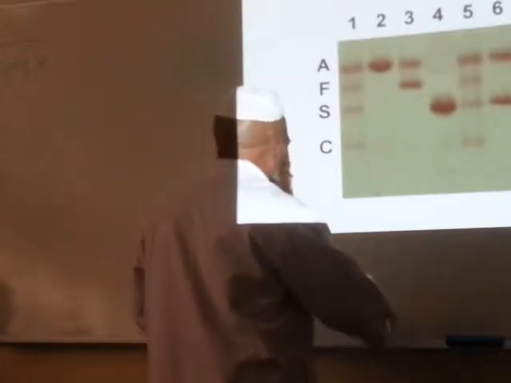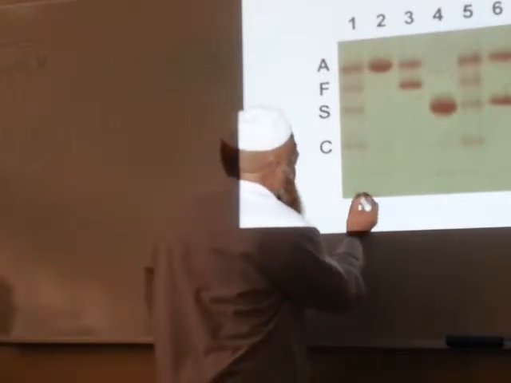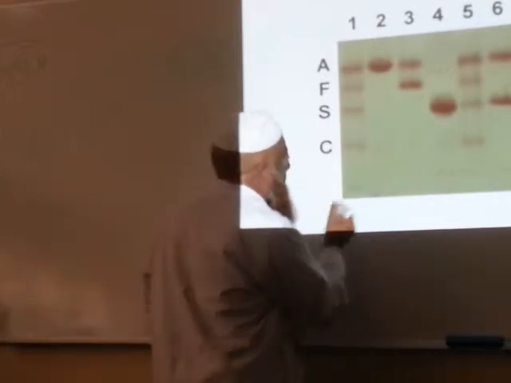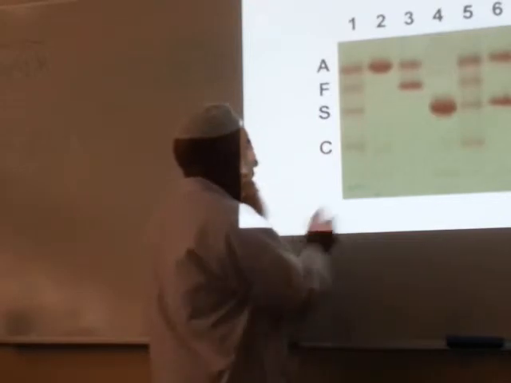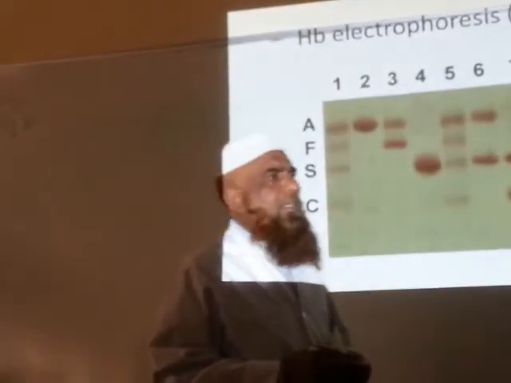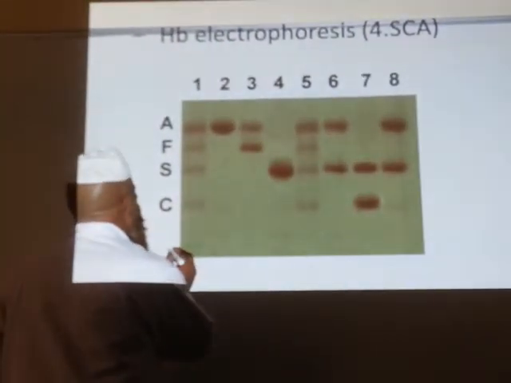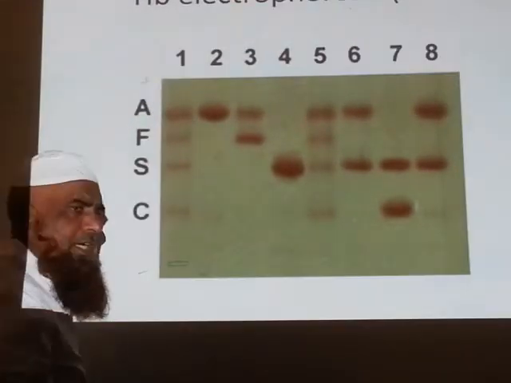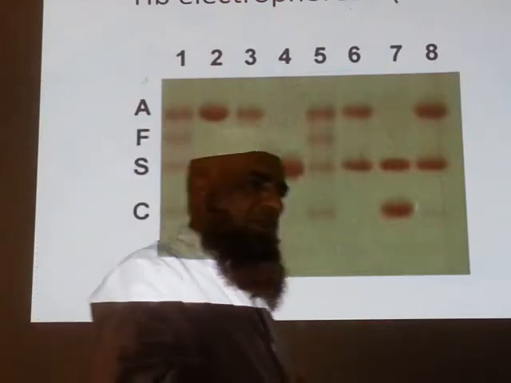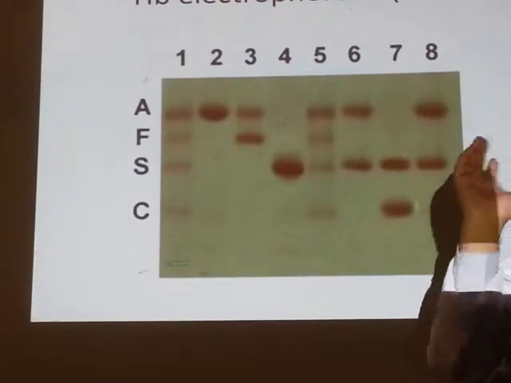We apply a small quantity, for example 10 microliter or something, here. This is the application point. Now this is negative, this is positive, or maybe this is positive, this is negative. I don't remember this law. This will be moving from positive to negative or negative to positive.